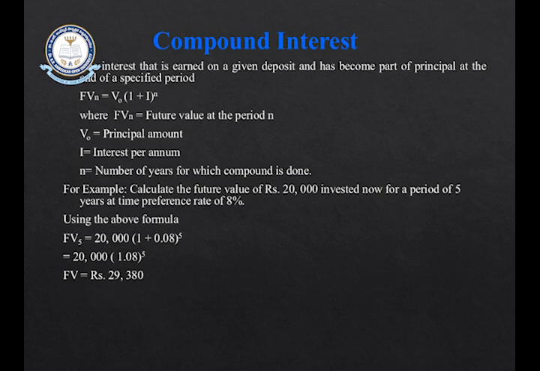So using the above formula, if you substitute this information, you will know what is the future value of this 20,000 rupees which we are going to receive after 5 years at 8% rate of interest. So FV5, here n is equal to 5 years. The future value of your 20,000 after 5 years is equal to 20,000 into 1 plus interest, which is 8%. So 8% means 8 by 100, which is expressed as 0.08, to the power of 5. So here n is equal to 5.